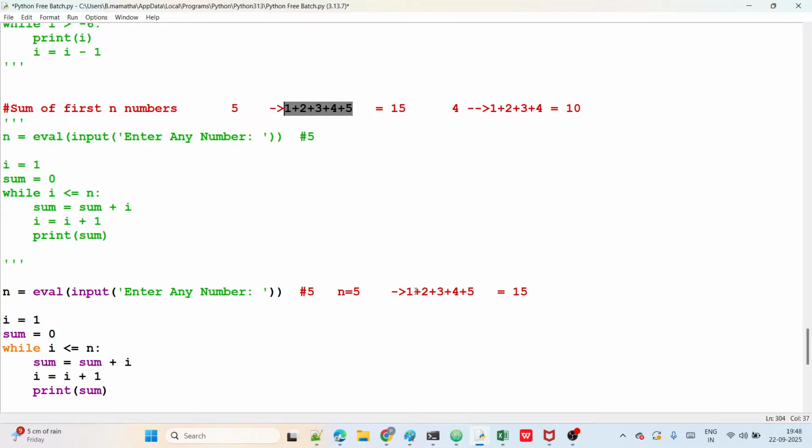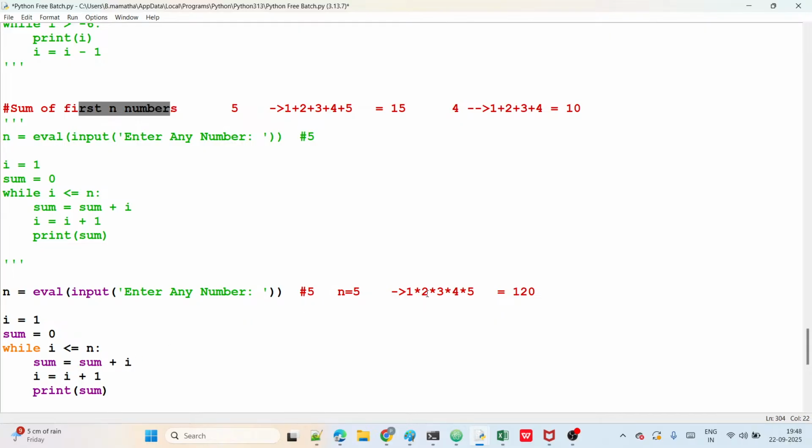In place of plus, if I use multiplication, then what's the answer? Tell me. So 5 into 4, 20. 20 into 3, 60. 60 into 2, 120, right? 120, guys. That is 5 factorial. This is the product of the first n numbers, 5 factorial.